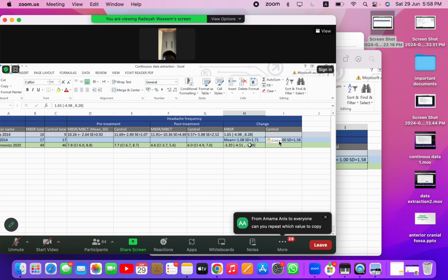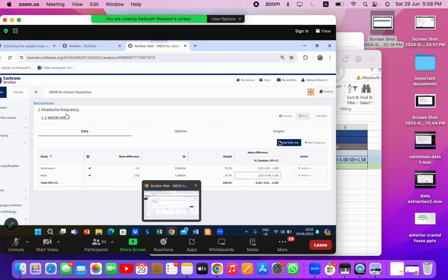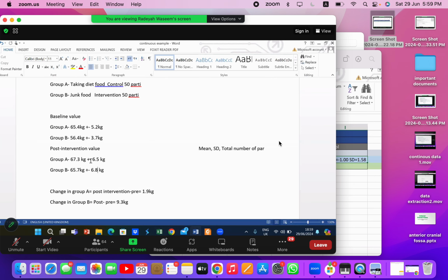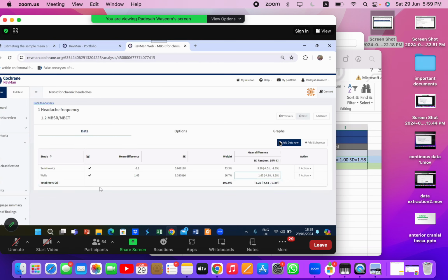Okay, great. Now you need to copy these values. Amama, you're going to copy these. I'm concerned with MBSR right now, because the group I've made is for MBSR. I'm only calculating for MBSR right now, post-intervention minus pre-intervention for the MBSR group. I showed you guys in this example for the intervention group. This is the step which I've done on RevMan right now.